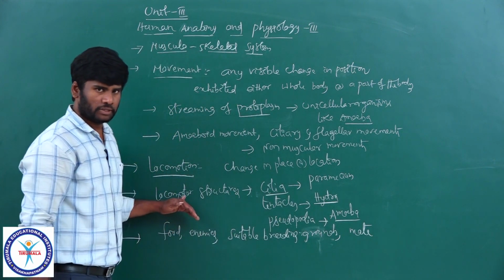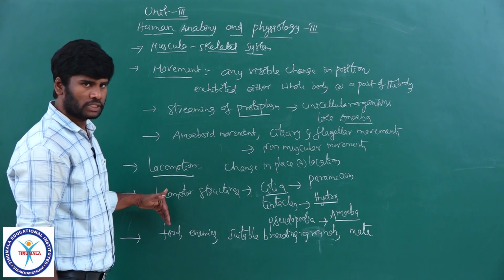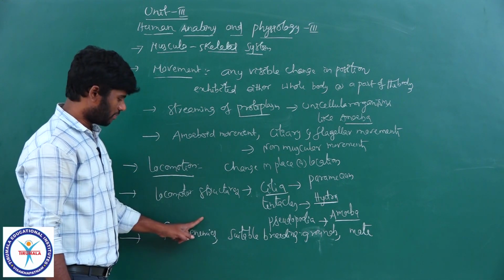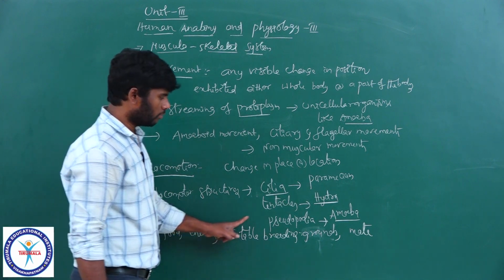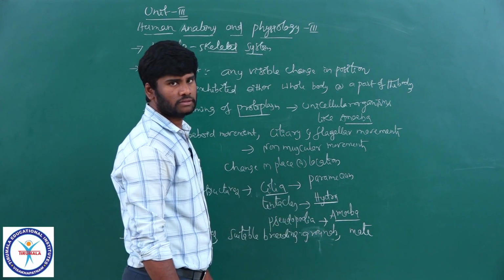So, living organisms exhibit various kinds of locomotor movements in searching of food, to escape from the enemies or predators, and in search of suitable breeding grounds and opposite mate.